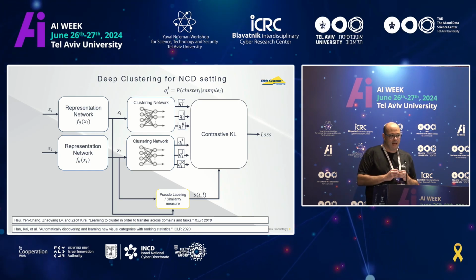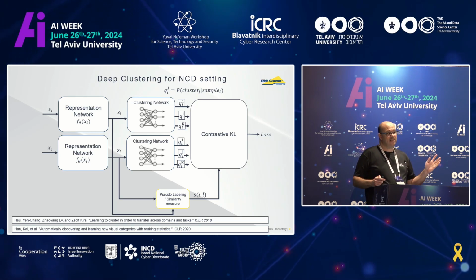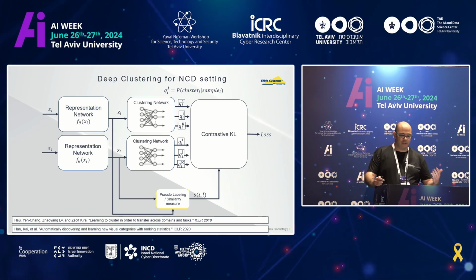Okay? And if I'm certain that they are coming from different classes, then I want, of course, the distribution to be very different. So I can use contrastive KL as my loss function, and that's it. That's the idea. And now on this I can train.